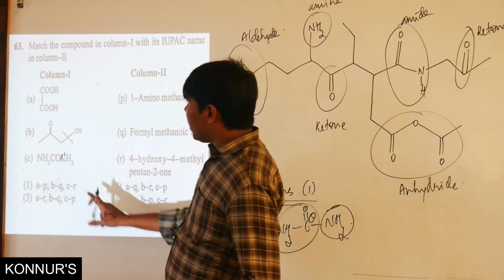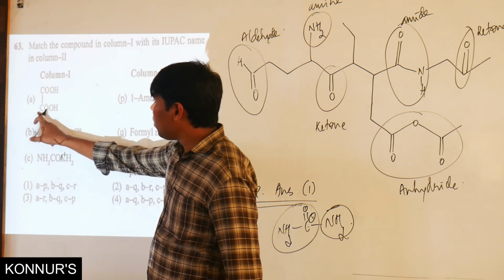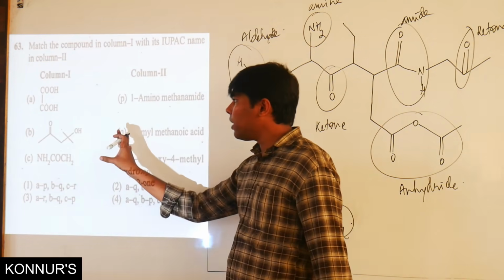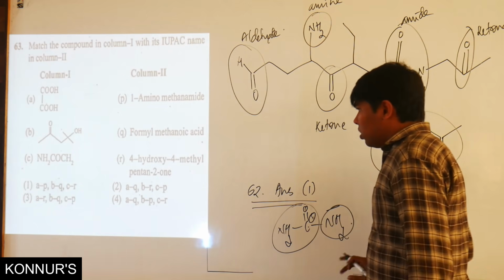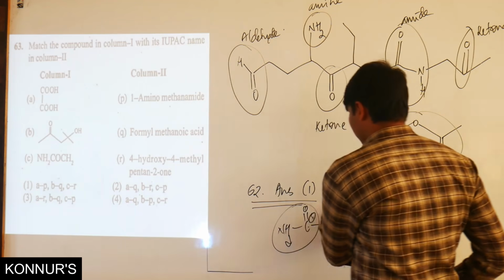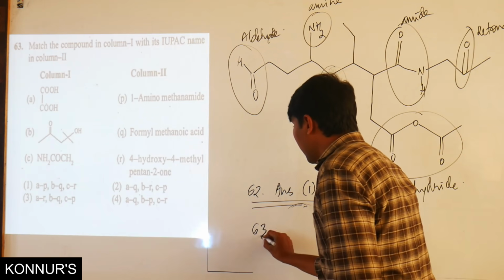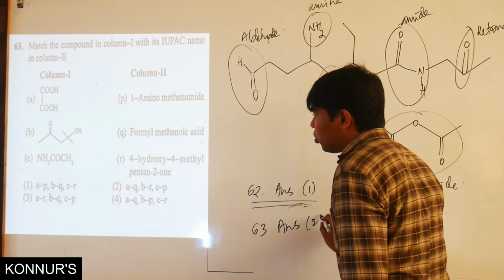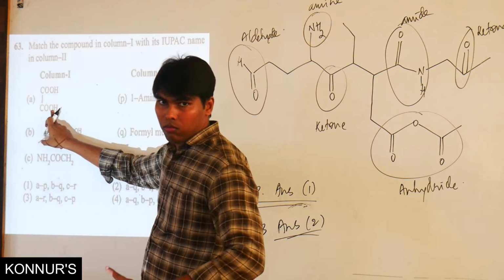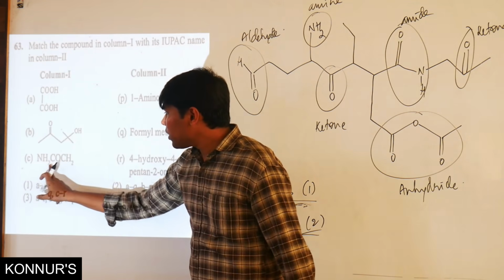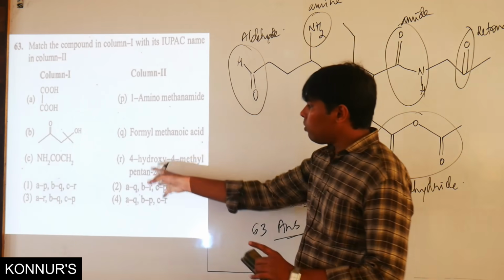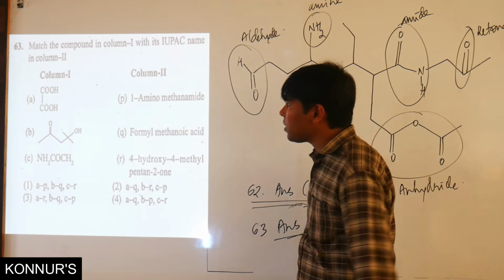So that's the thing. You need to check like this is a C double bond O only H, and this is a CH2 is NH2. Okay, so these are the ways. So the second option becomes the answer. So 63 is the answer 2, where this is a CHO, means aldehyde, and this is NH2, CO NH2. It's like that. Otherwise it will go wrong. Every other option will be a wrong answer. So that is the case.